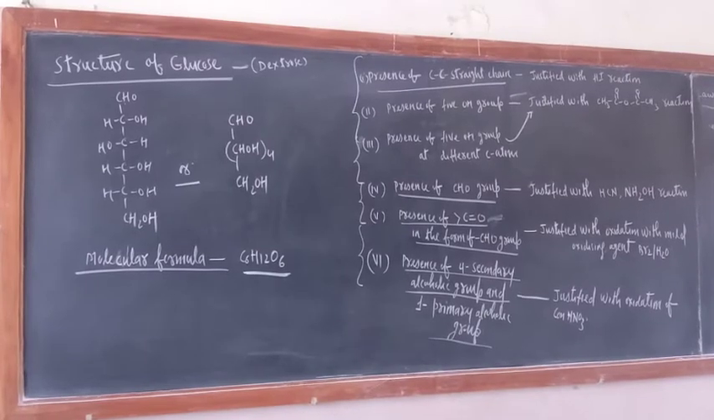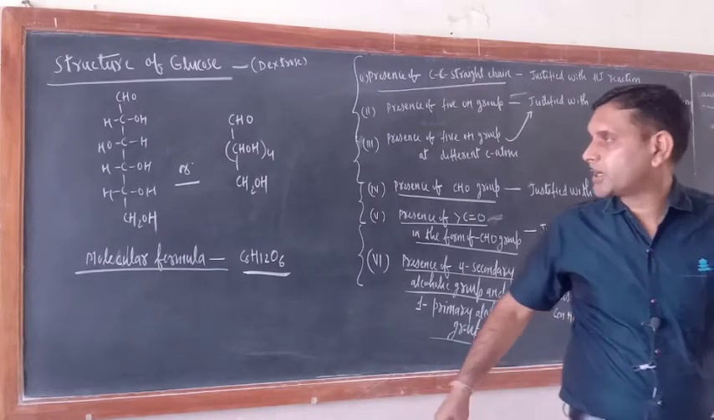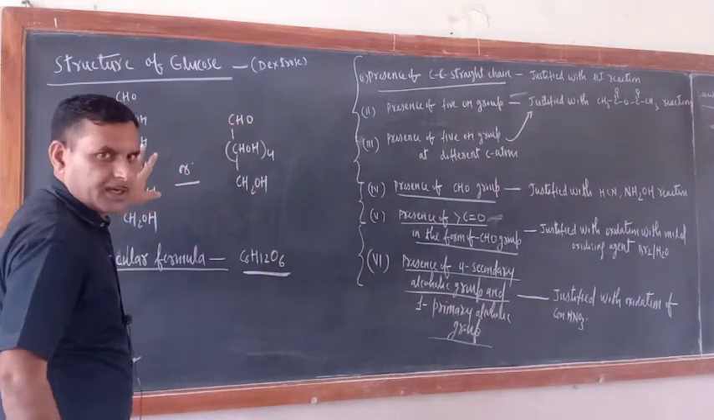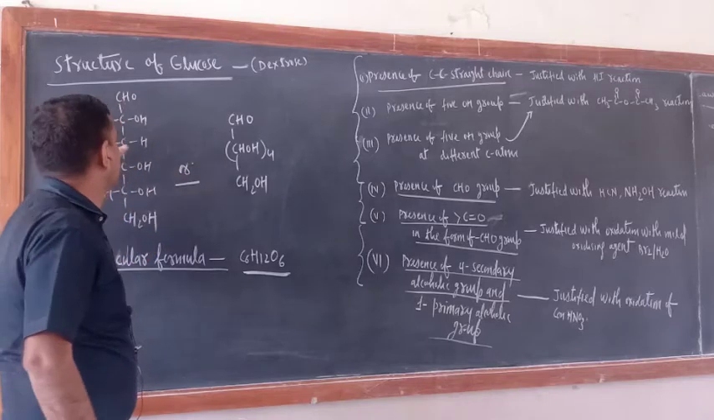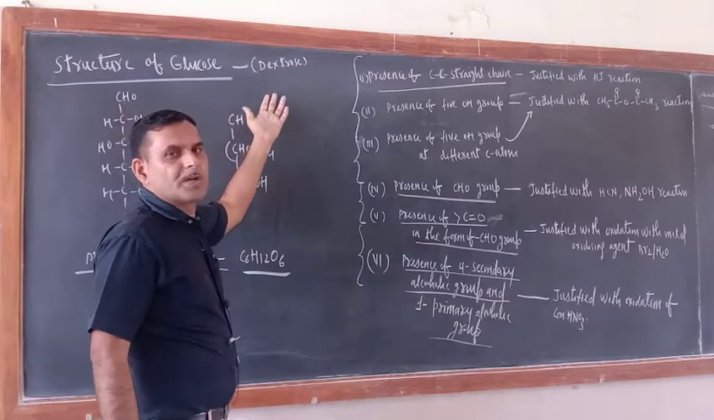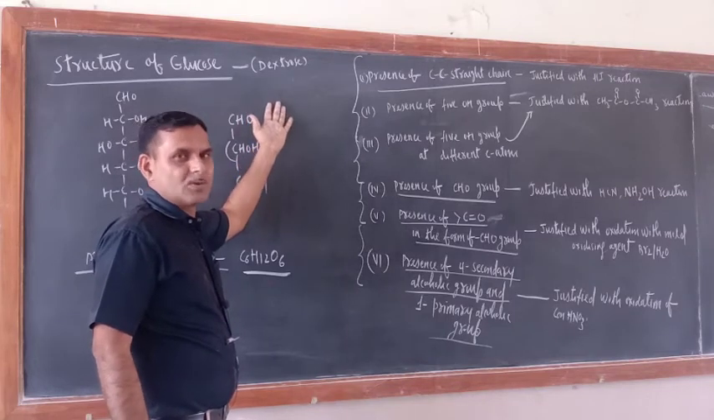Okay, so now see the structure of glucose. Glucose is also known as dextrose. Just try to understand, dextrose is the sugar which is found in the grapes. That is why it is known as dextrose.